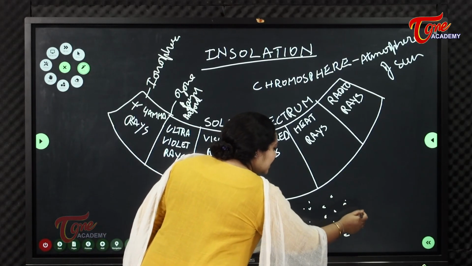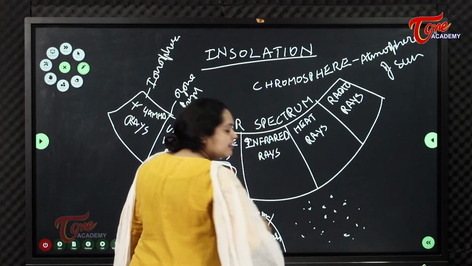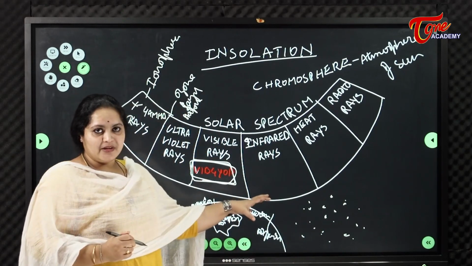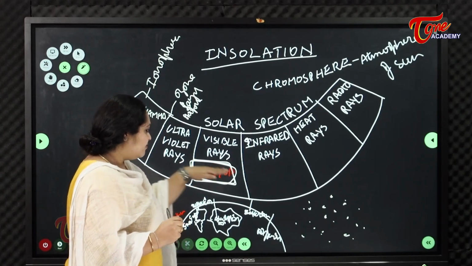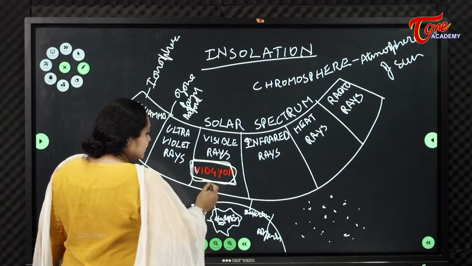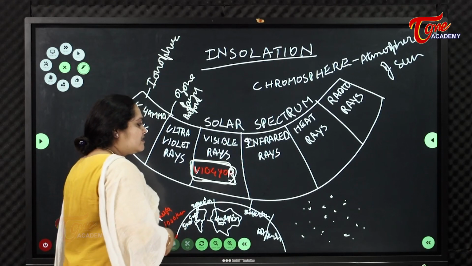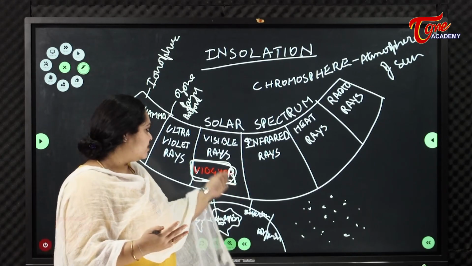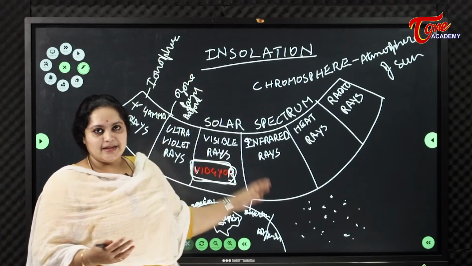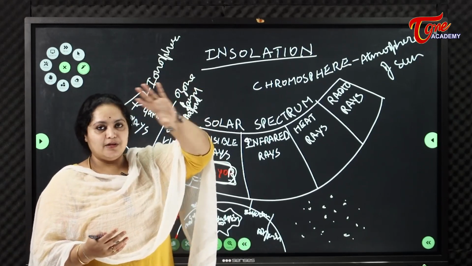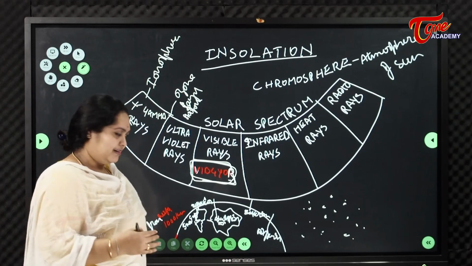So these dust particles and the moisture present in the atmosphere absorb blue color rays, and that's the reason the sky is blue. Because of this reason, traffic signals and other things where we use red can be seen from very long distances. That's the reason we use red color for traffic signals or train signals.